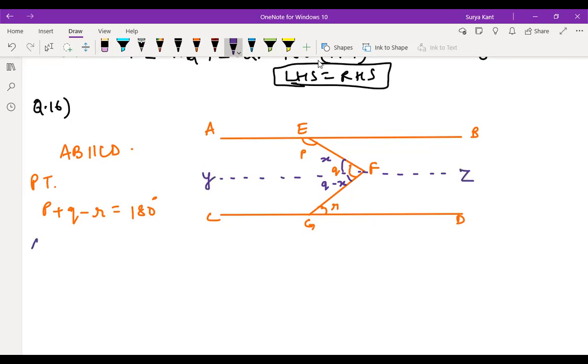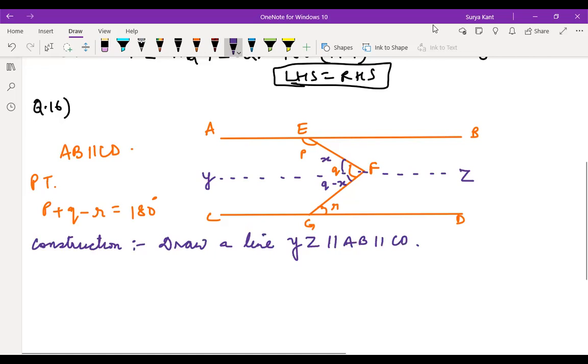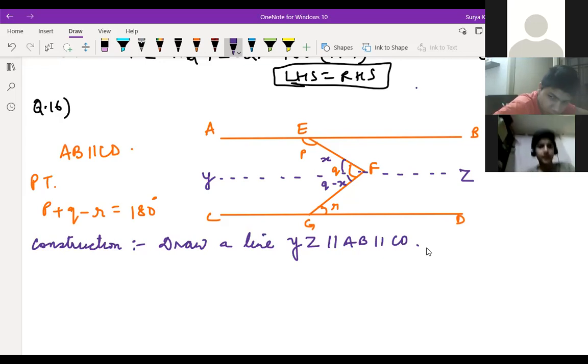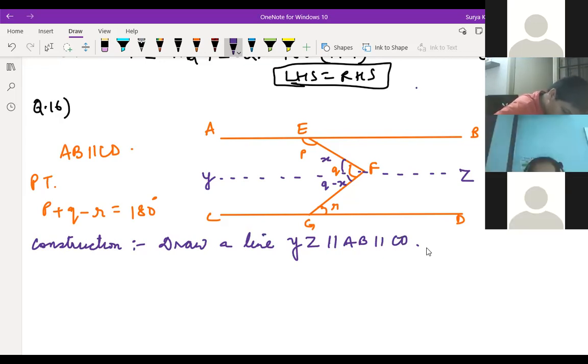Now in construction we write here: draw a line QZ. Draw a line YZ parallel to AB as well as CD. Is it clear? Nihar and Sai Charan, Ashini? All of you on the camera, children. Yes, sir. So what we can write over here is YZ is parallel to AB and parallel to CD.